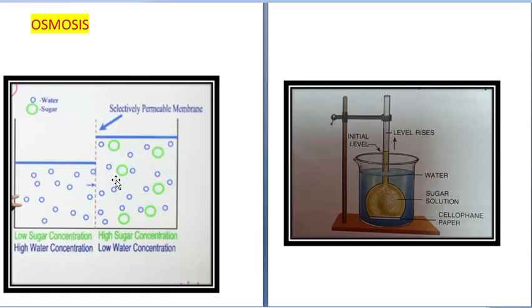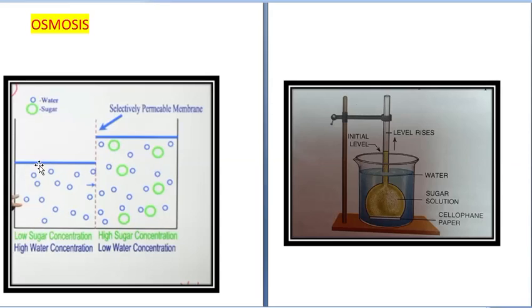The concentration of a solution is made up of solute plus solvent. Water is a solvent. If concentration of solute is high, solvent will be less and the solution will be a high concentration solution. If concentration of solute is low, concentration of solvent will be more, and such a solution will be a dilute solution or a solution of low concentration.